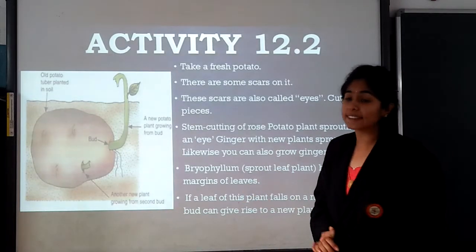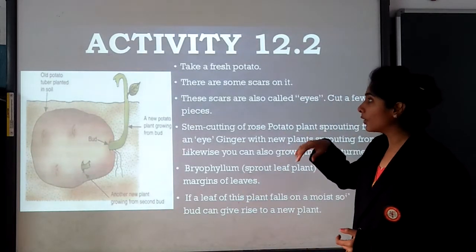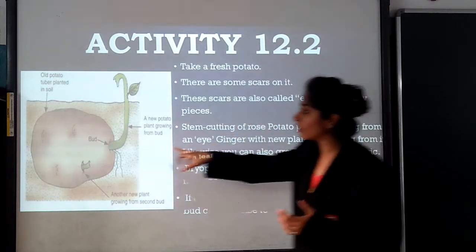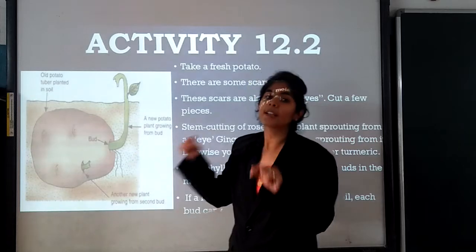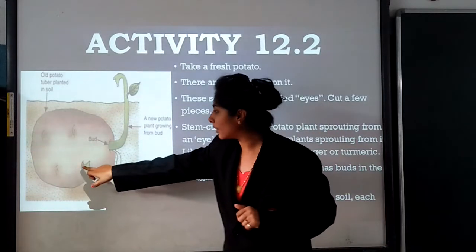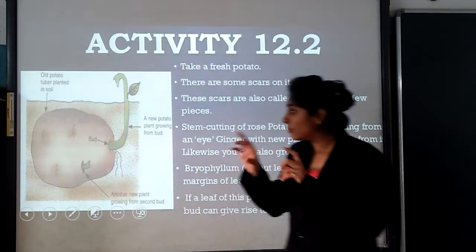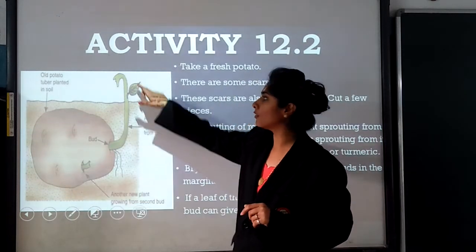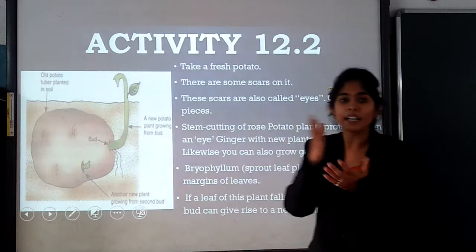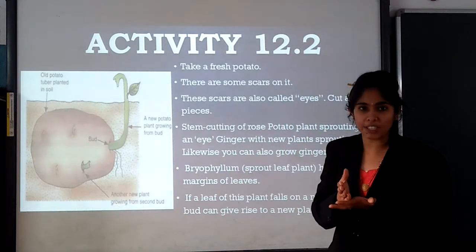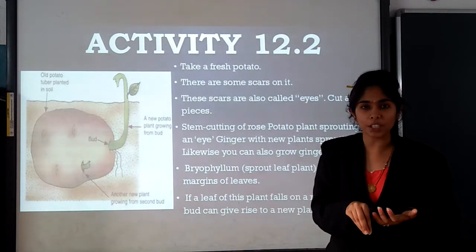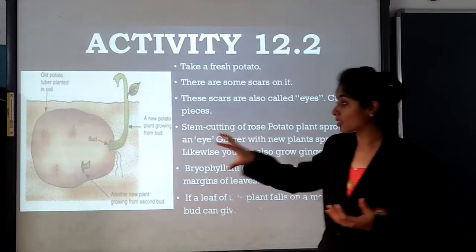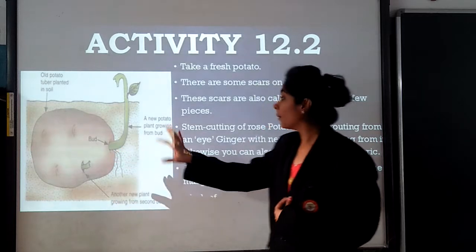Let us see our next activity, that is 12.2. Here you can see that we have taken a fresh potato. On the potato, there are little scars, and from those scars this bud is formed. What will happen from this bud? A new plant will be generated. And if we cut the potato into pieces and germinate them, a single piece will be converted into a separate plant.